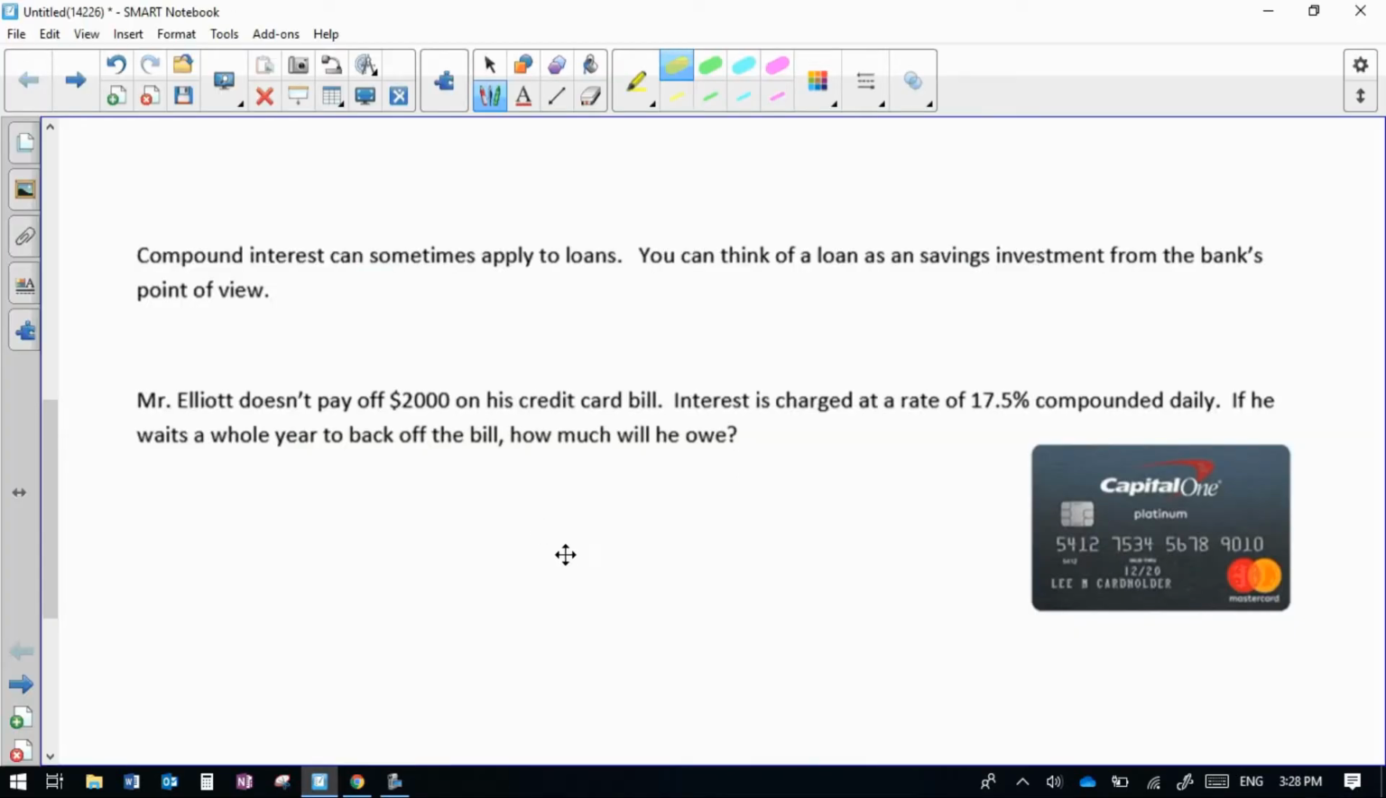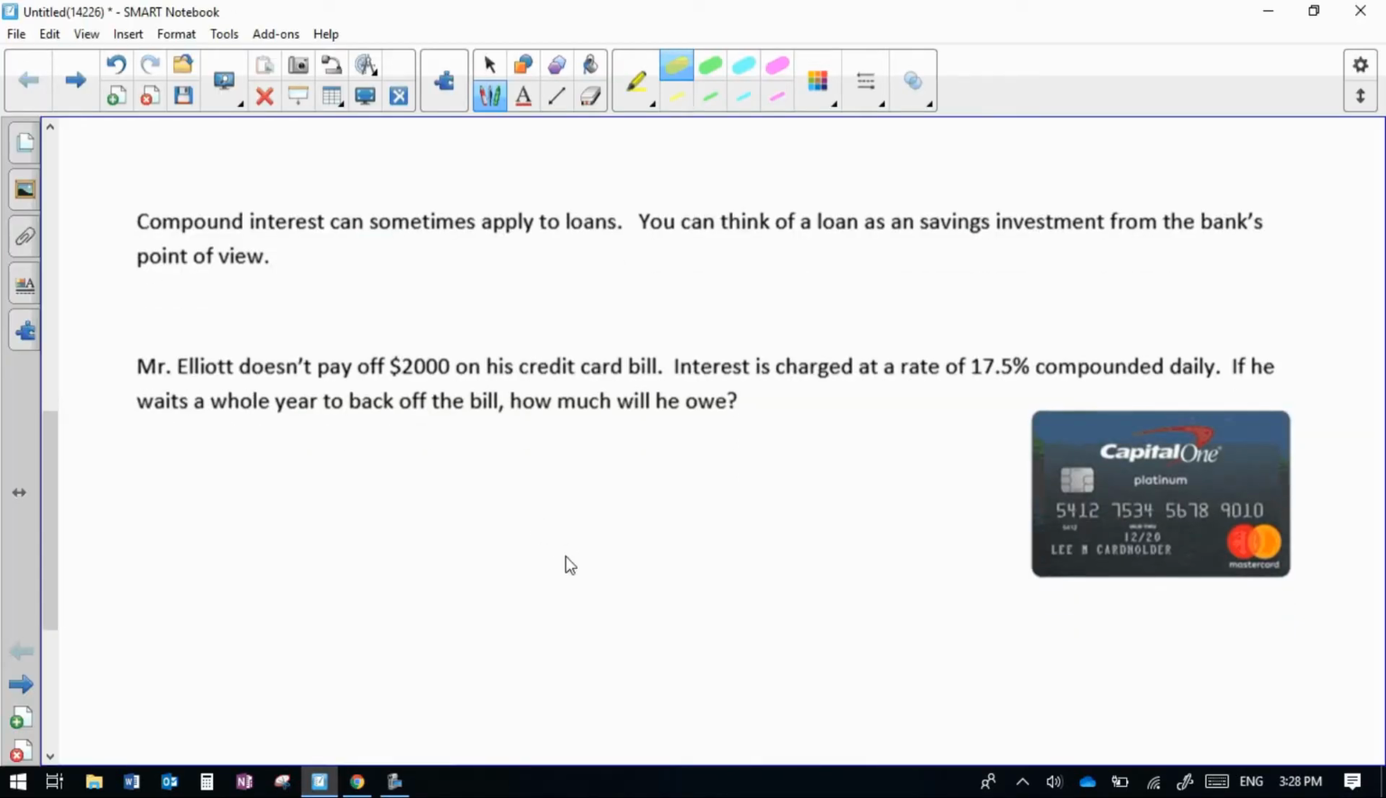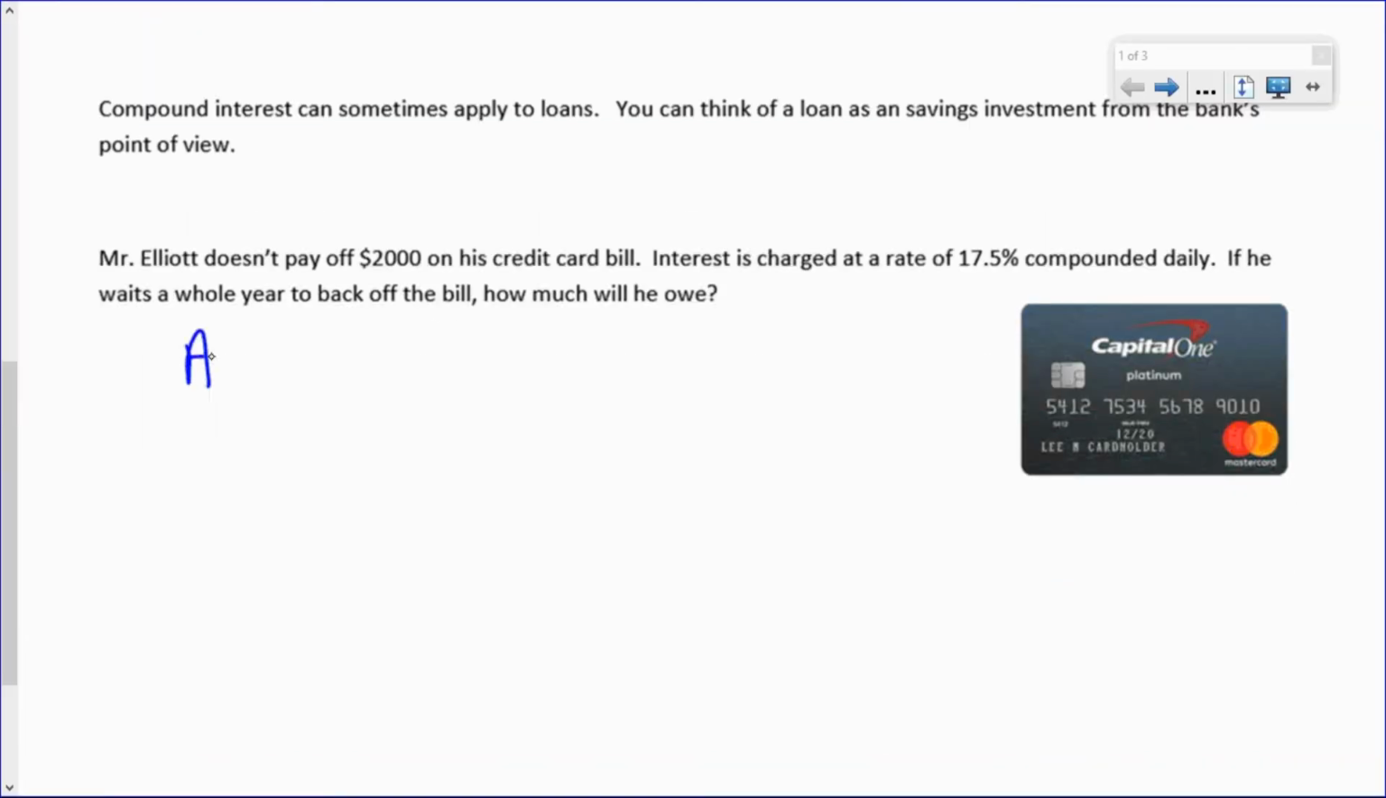So we go back to this example. We can use the compound interest formula again. Now we're going to assume, to keep things simple, it's $2,000 at 17.5% interest compounded daily, and I wait a whole year to pay off the bill.